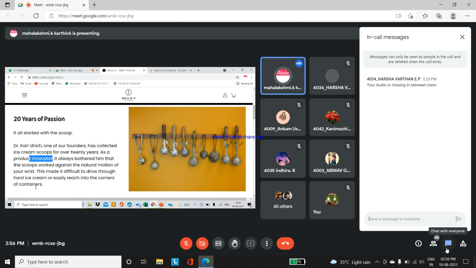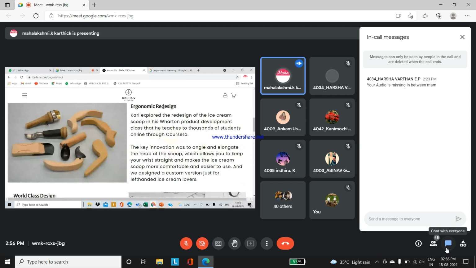Don't think, why all this for this? If suppose the ice cream box has been fully frozen, it is very difficult even for a normal scoop to take away the content. So they found that it should also be easy when they are taking the ice cream from the bowl.